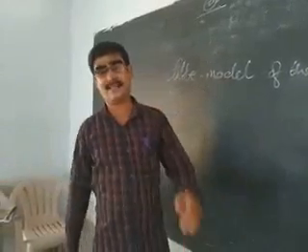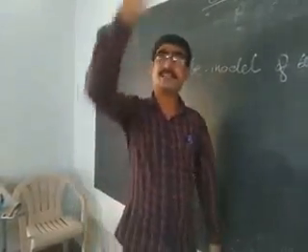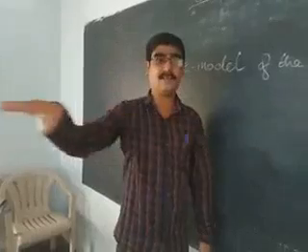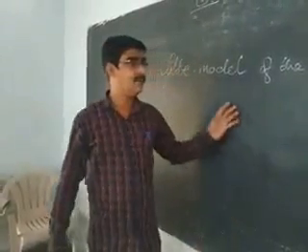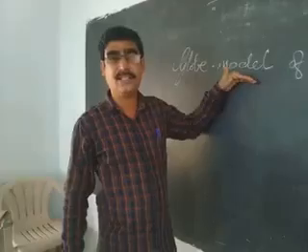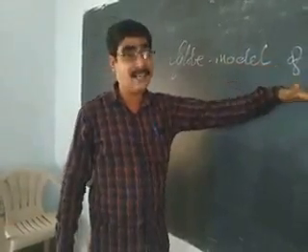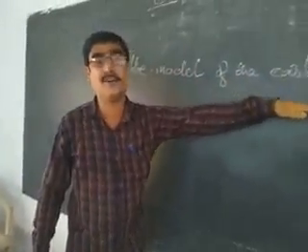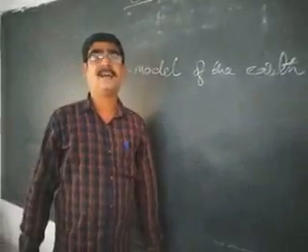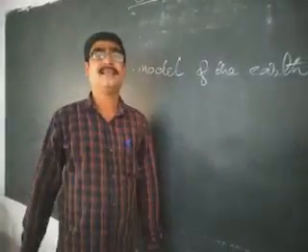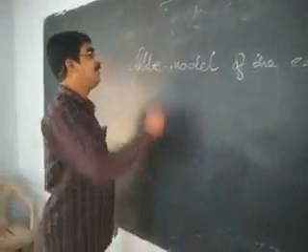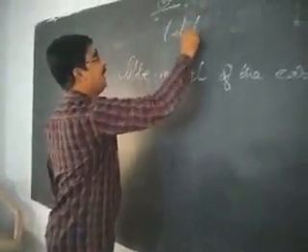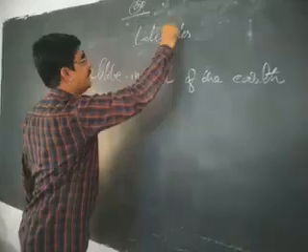some vertical lines. Vertical lines means top to bottom. Horizontal means from one side to another side. Now we are going to learn about the horizontal lines and vertical lines which are drawn on the globe. We call them latitudes and longitudes. What are latitudes? Latitudes.